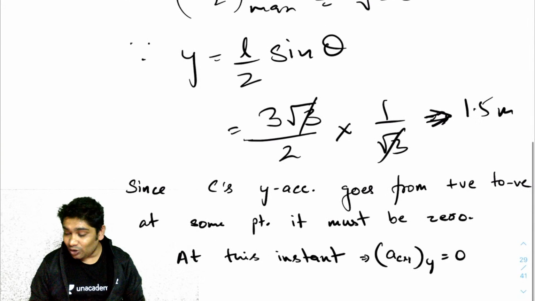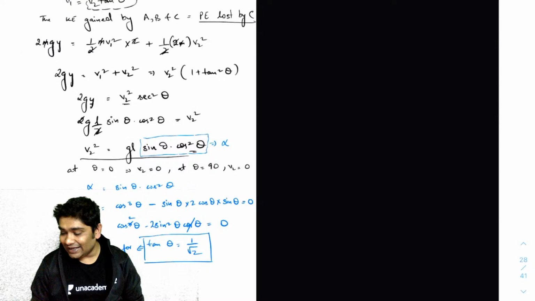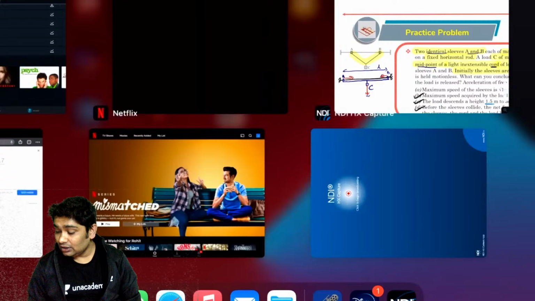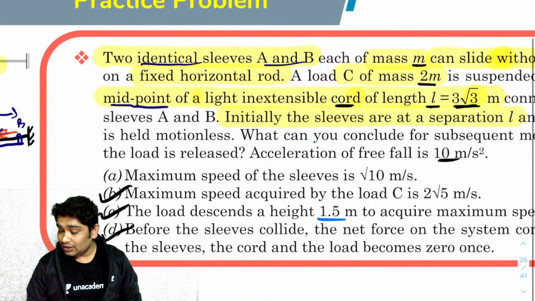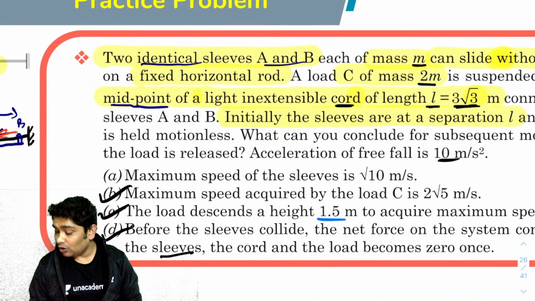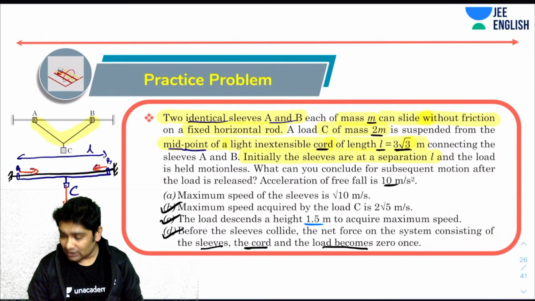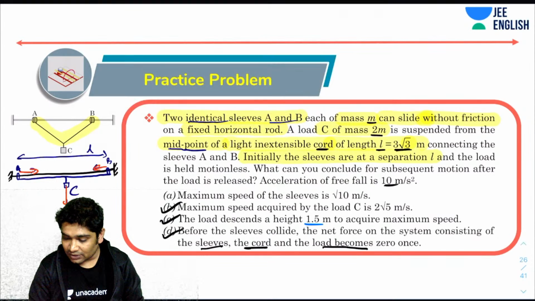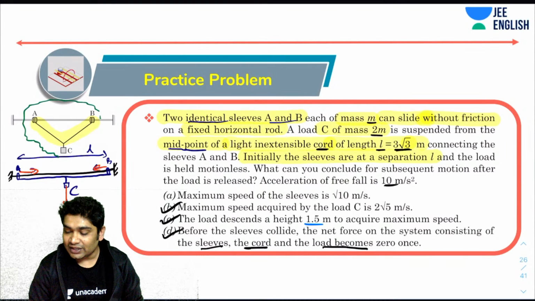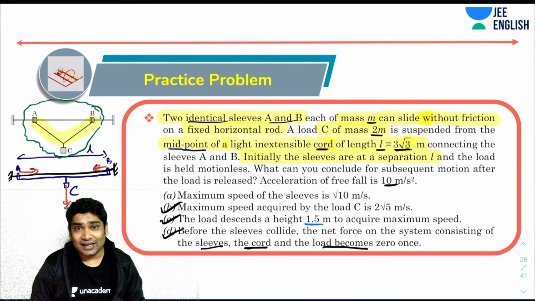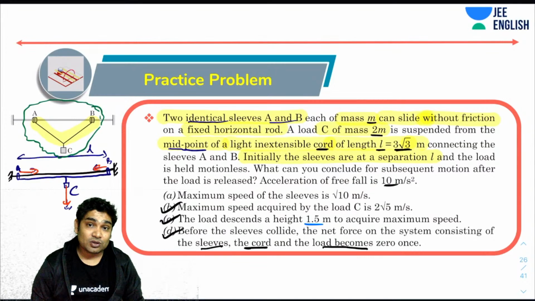Now, since there is no force in any case in the x direction, okay, there is no external force, if I am taking the system as sleeves, the cord and the load. Okay, so if I take all of them into one system, there is nobody applying any external force in the x direction in any case. So in x direction, I know ACM, AX, is always zero. If AY is also zero, then the net acceleration of center of mass is zero. Therefore, I can conclude that the net force on my system has to be zero.